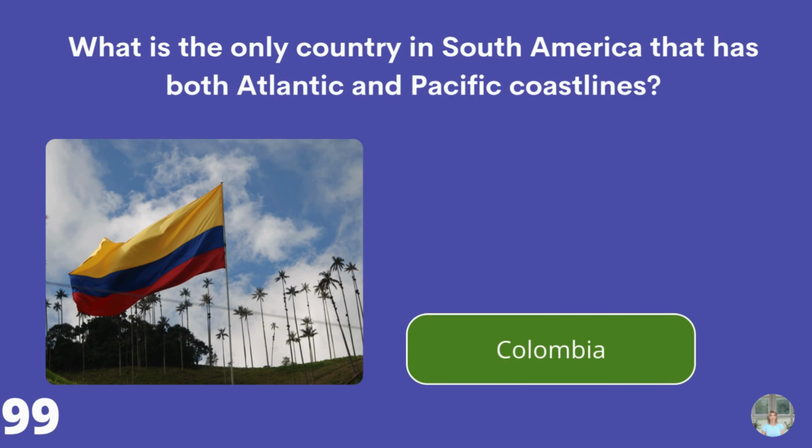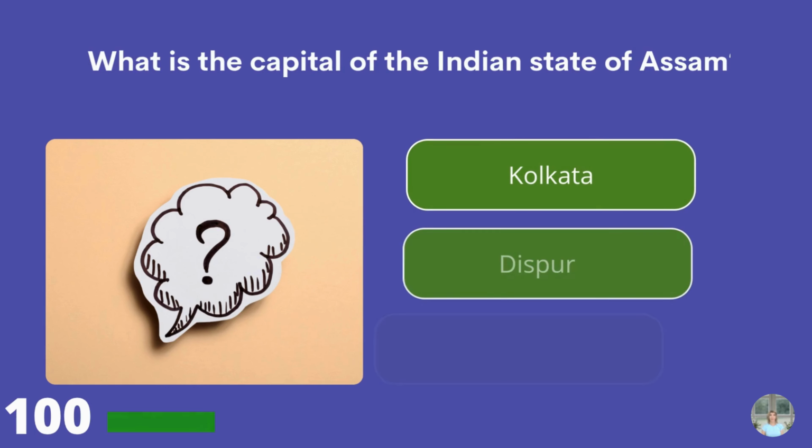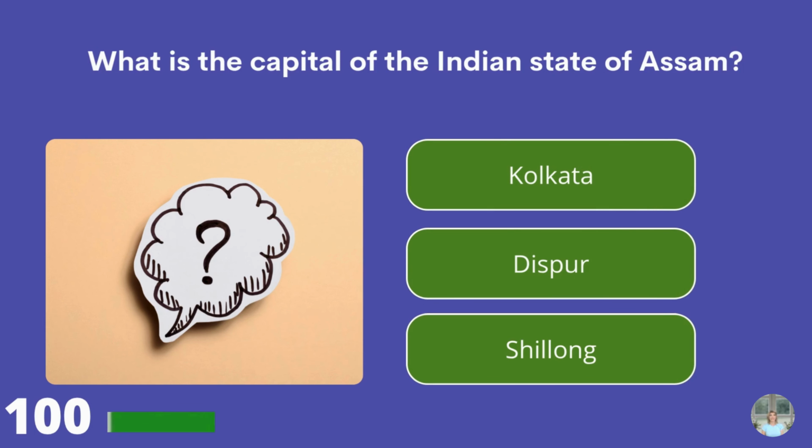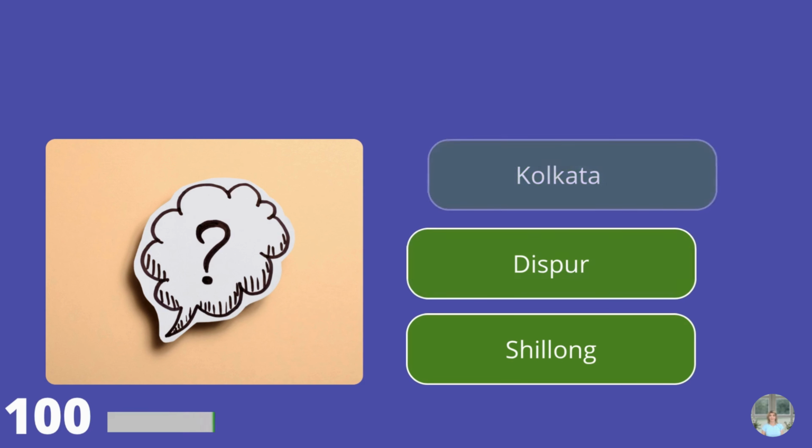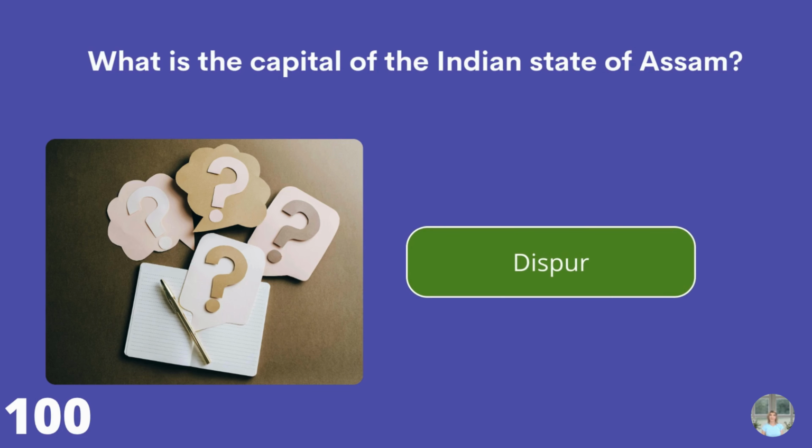Colombia. What is the capital of the Indian state of Assam? Kolkata, Dispur, or Shillong? Dispur.